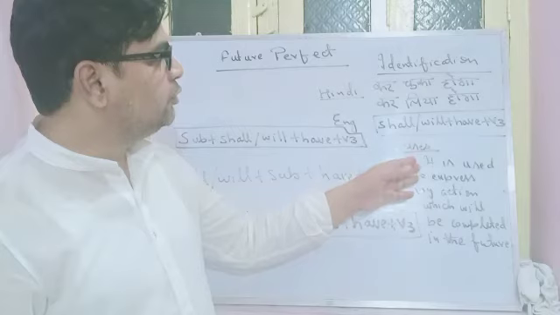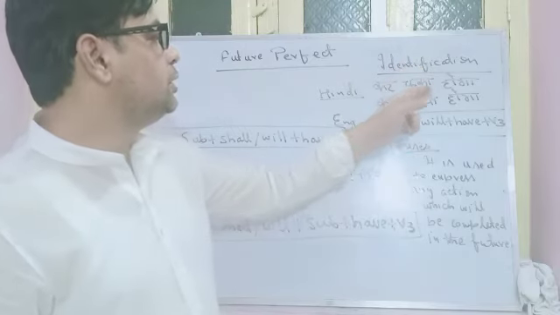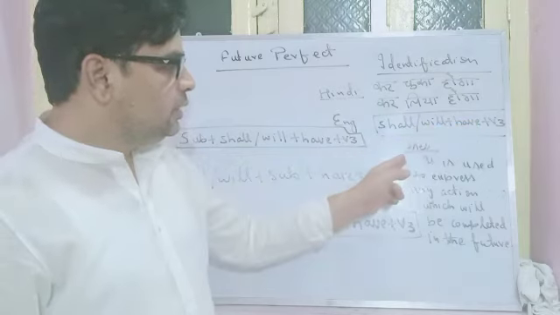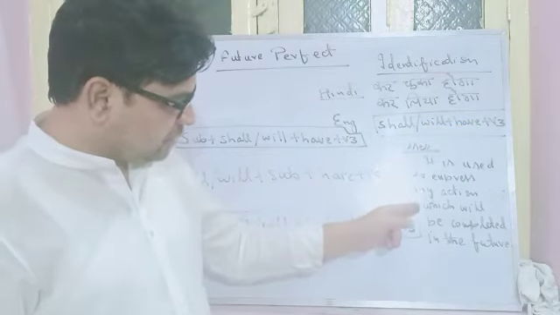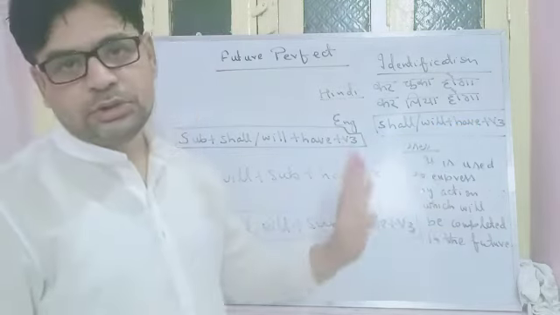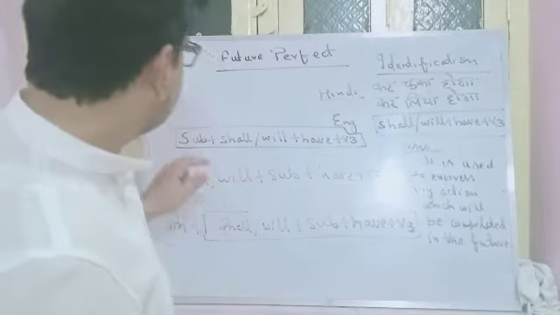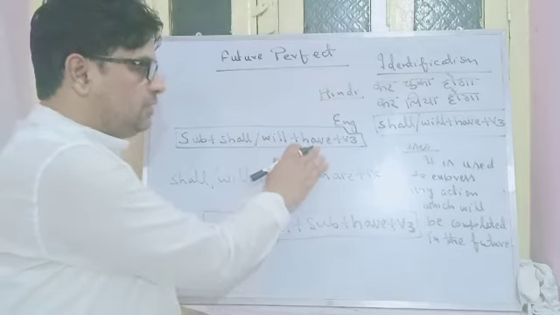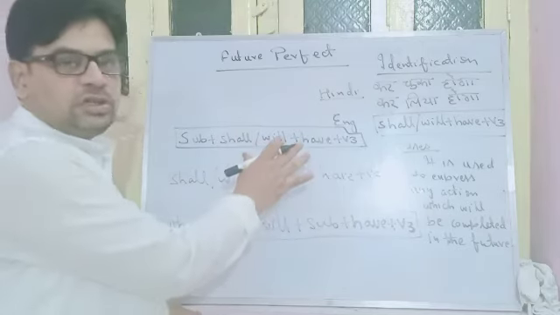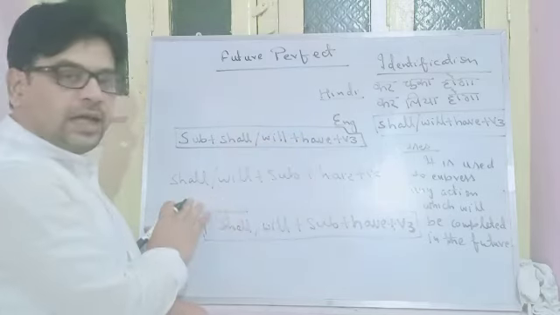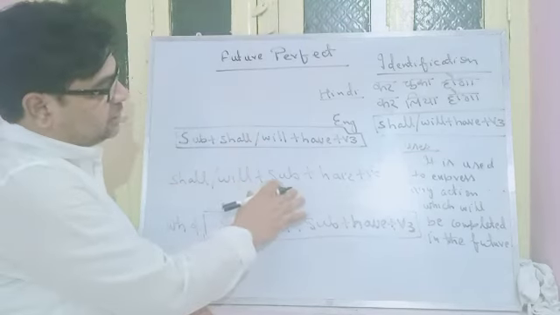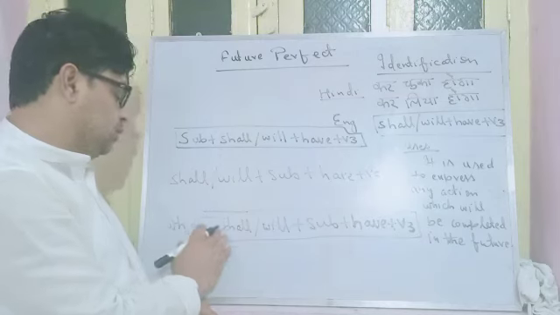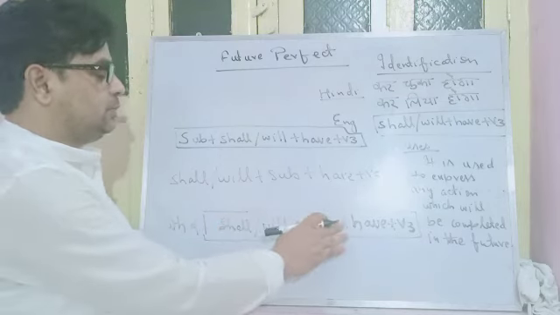This is regarding the uses. Identification, you got it, कर चुका होगा, कर लिया होगा. In English, shall or will plus have plus V3. Uses, it is used to express any action which will be completed in the future. Very easy. Now coming to the structure, it is very simple. Subject plus shall or will plus have plus V3. This is the structure of affirmative. For interrogative, we will have shall or will plus subject plus have plus V3. And for WH interrogative, WH followed by shall or will plus subject plus have plus